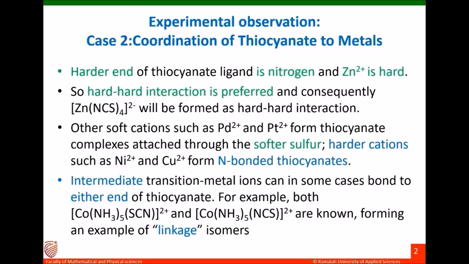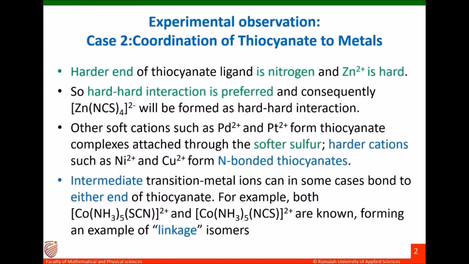Other soft cations such as palladium ion and platinum ion form thiocyanate complexes attached through the softer sulfur. Harder cations such as nickel ion and copper ion form nitrogen bonded thiocyanate. There are some transition metals which are intermediate. They are not too hard or too soft. They can link to either nitrogen or sulfur of the thiocyanate ligand, so they can form linkage isomers.